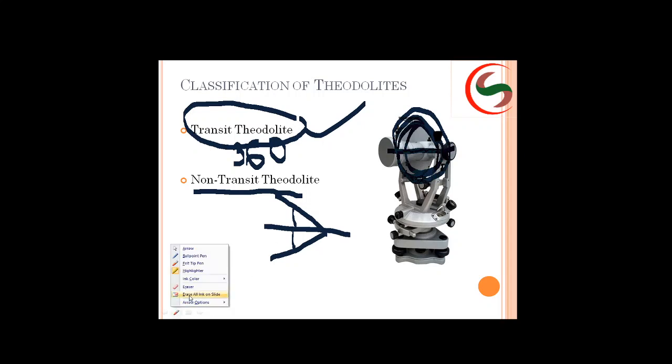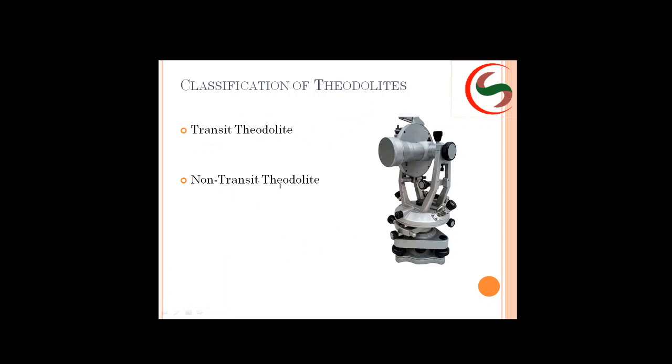Now coming to the cost. The cost of this particular vernier transit theodolite will be 25,000. Earlier it used to be 18,000 or 15,000, depending upon the company made. At present, I recently inquired, it is around 22 or 23,000. So this is a vernier theodolite.